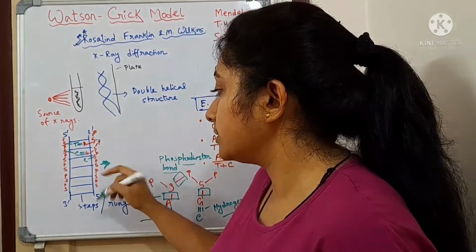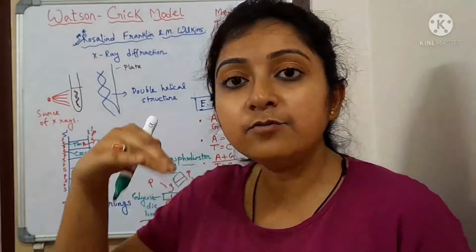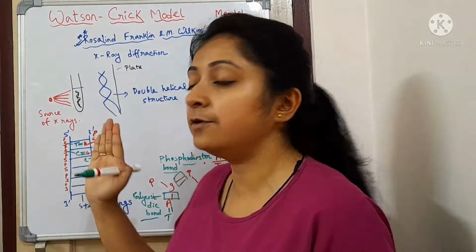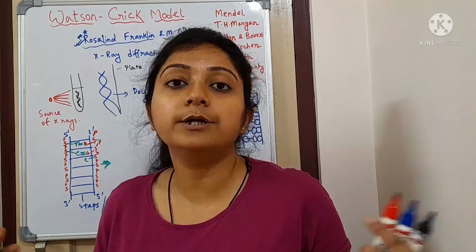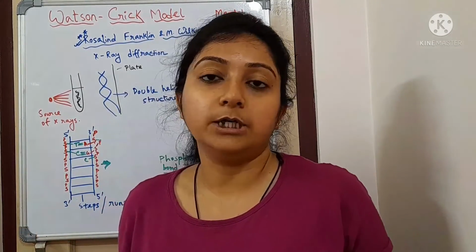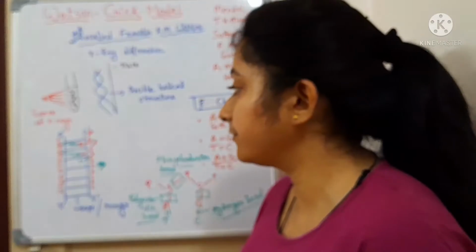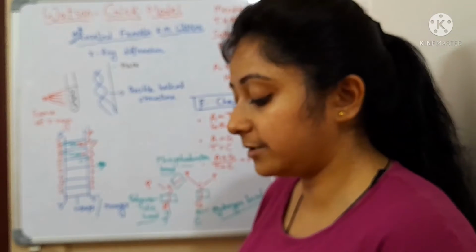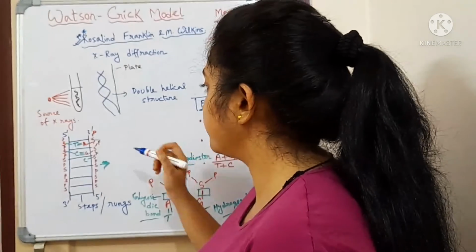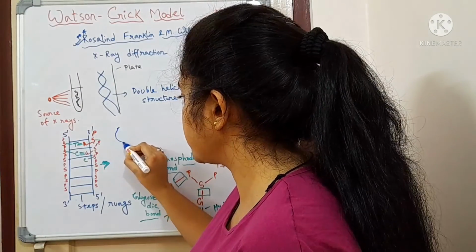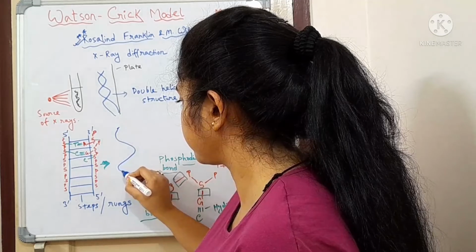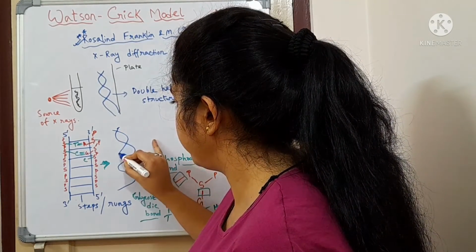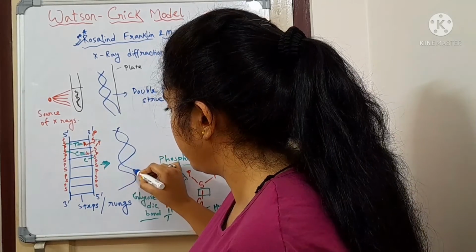That is also why the nitrogenous bases are inwardly present. They are not hanging outwardly. They are always hanging inwardly, so that there will be no reaction with other molecules. That is also one of the main reasons. Now if that is twisted or intertwined, then it will form this kind of structure.